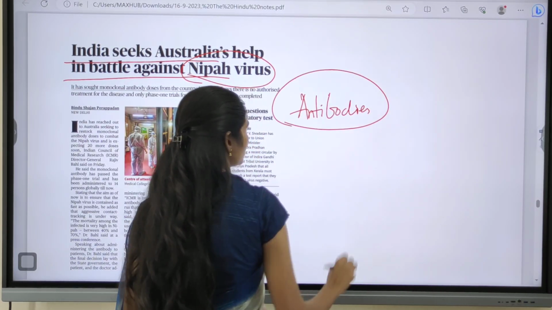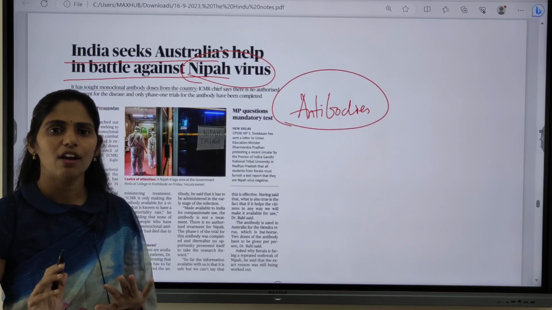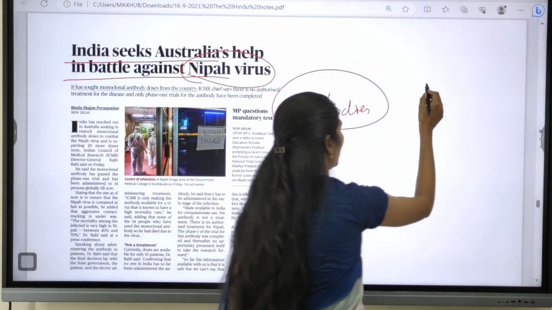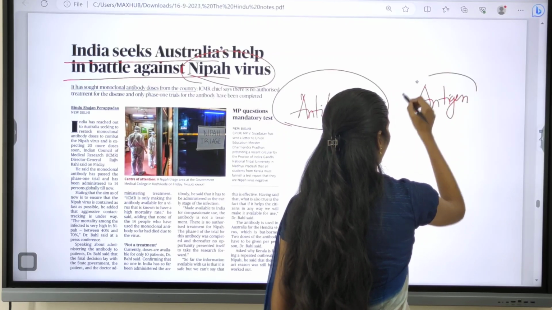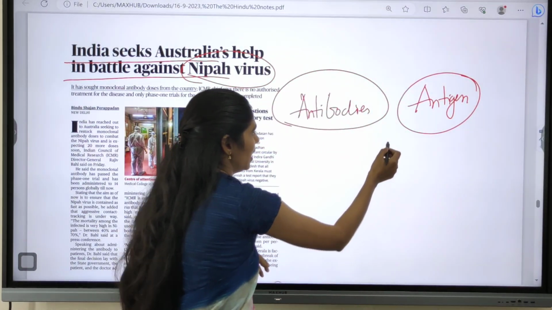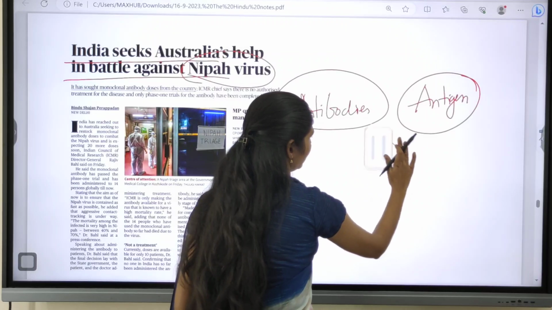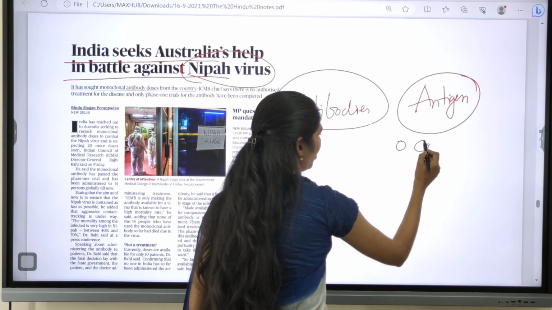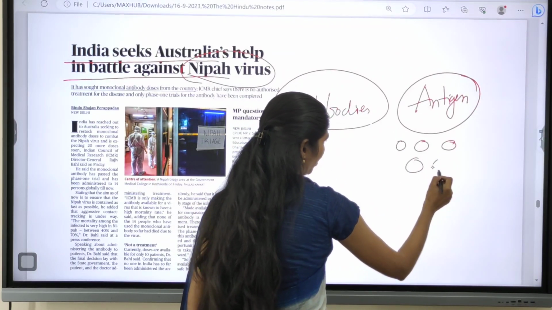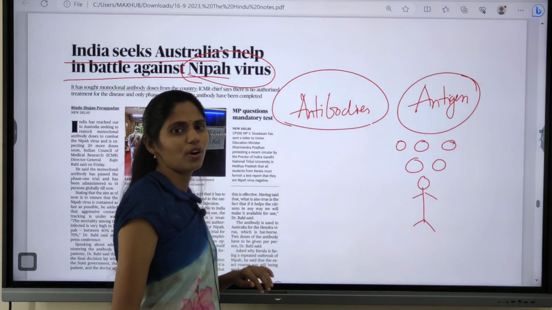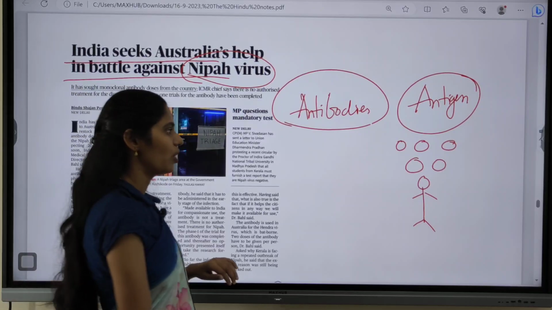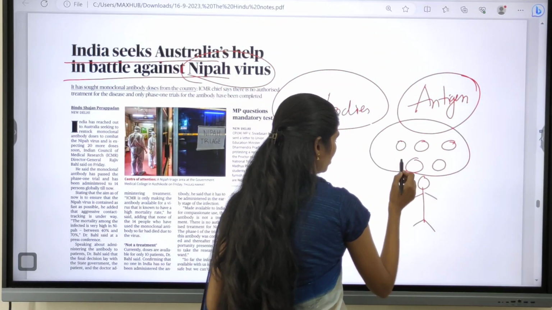Okay, antibodies. To understand this, we have to know the difference between antigen and antibody. Whenever any foreign body enters into our body, that foreign body is called an antigen.